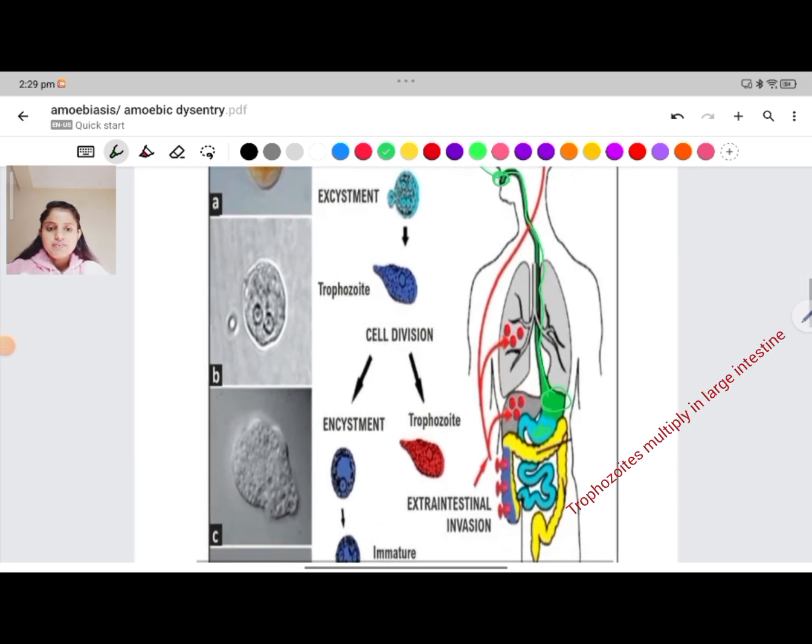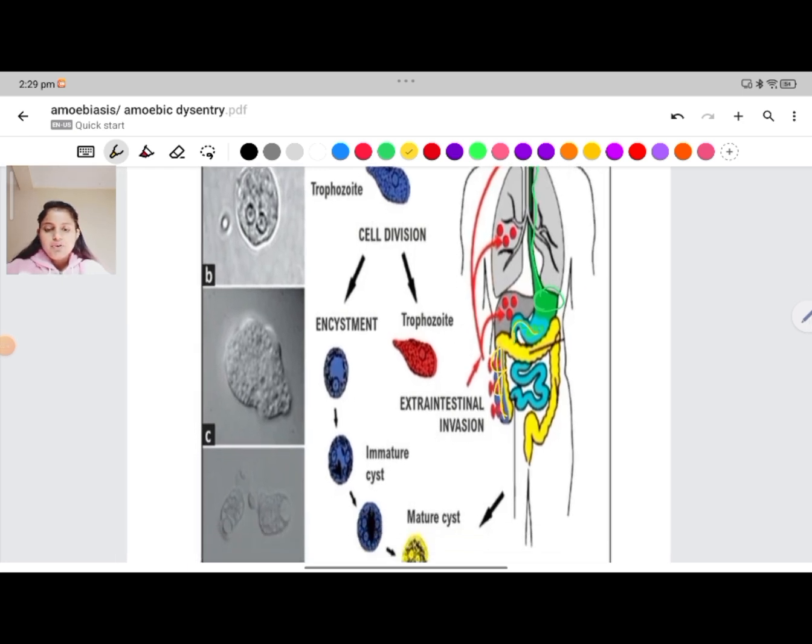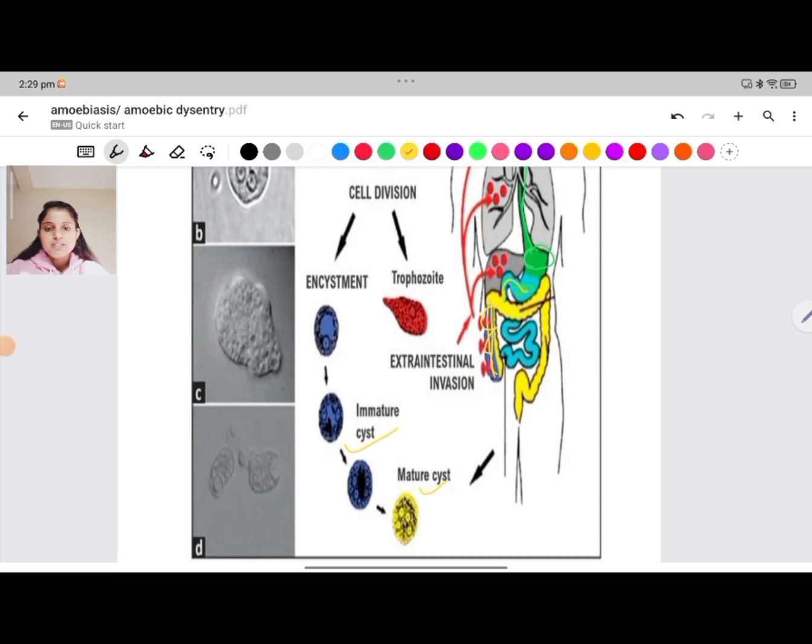Here trophozoites divide by cell division. In the large intestine, the trophozoites give rise to the cyst, which is called encystment. Then there is formation of immature cyst, then mature cyst, which is excreted through the stool, and as the cyst is the infective form, it can infect other individuals.